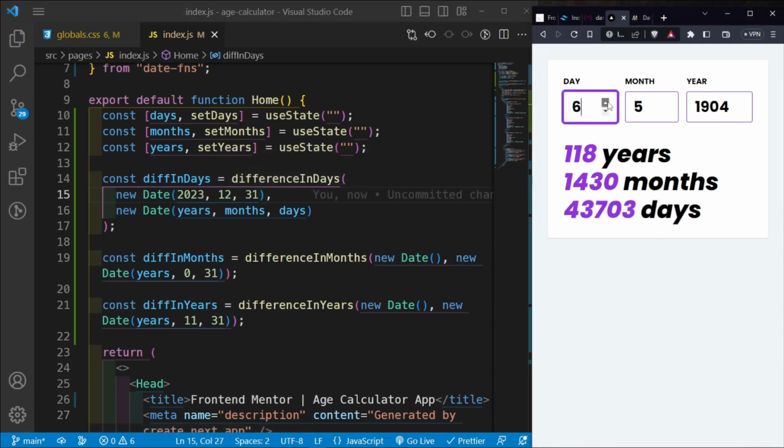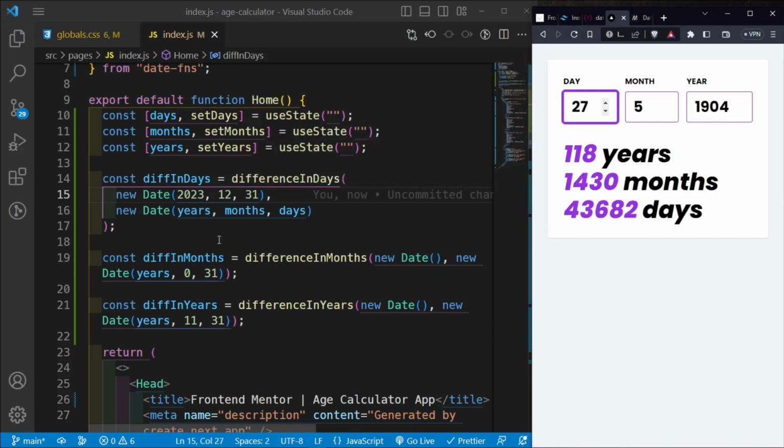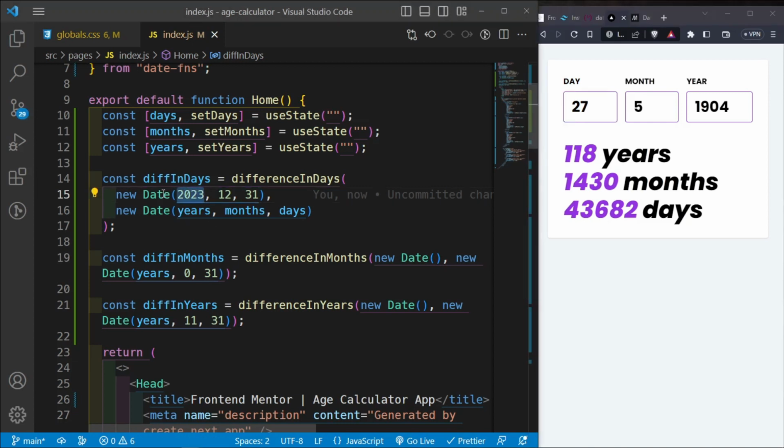Does it show? Doesn't show. Oh, wait a minute. I know the problem. The problem is how we are evaluating the dates. So this needs to be years, and then this needs to be months, and the number of days should remain at the end, because we only want to evaluate the number of days from 31. There we go.